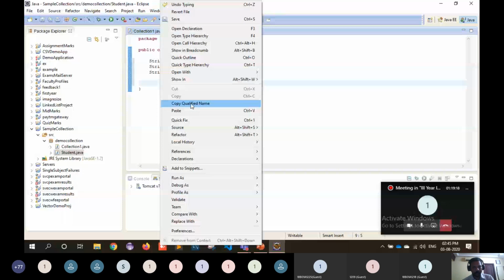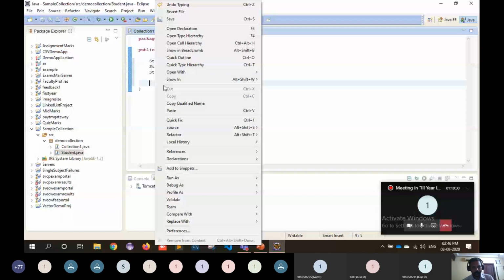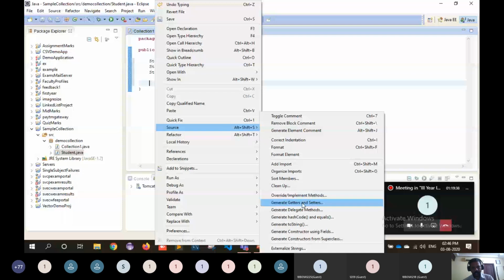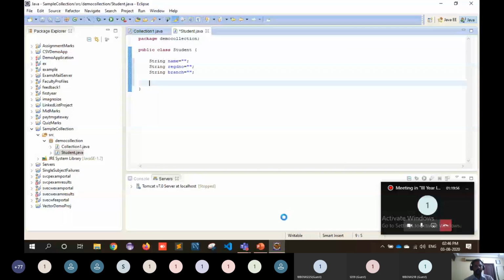There is an option: just right-click inside the empty area of the class, before the closing braces. Click on Source, and then there is an option called Generate Getters and Setters. For which properties you want to generate getters and setters, select all the properties. If you click on Select All, it will select all the properties that are available in your class. Then just click OK.